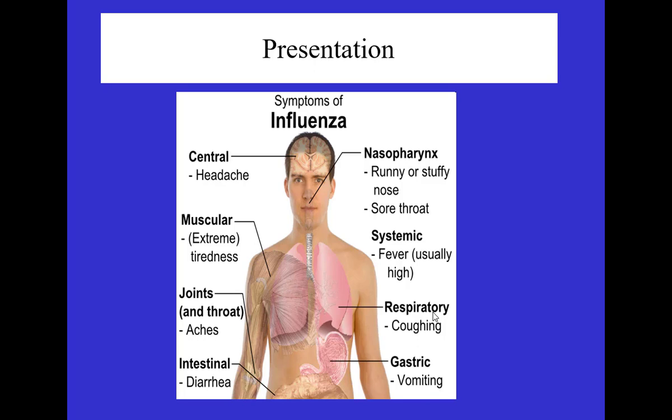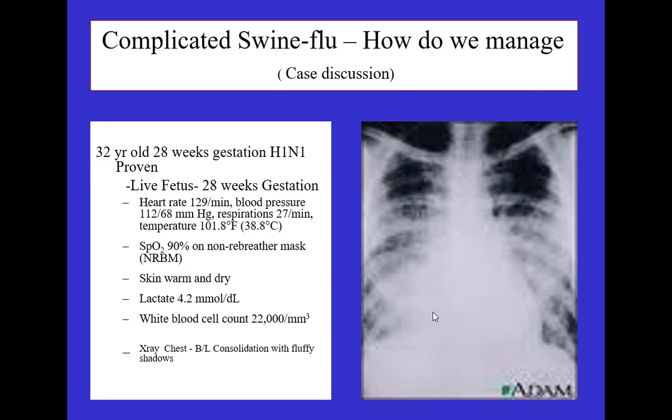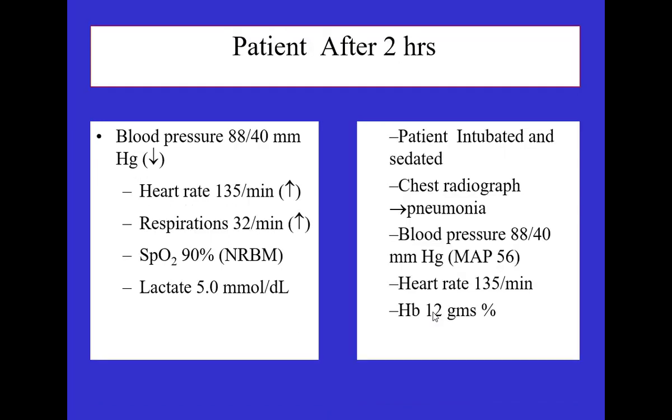This is how it can present in a diagrammatic representation, right? I think H1N1 is something everybody sitting in this room knows about: how they present, in which condition patients are coming and how you are managing them. This is how the X-ray picture looks. This is one case presentation, a patient coming with clinical deterioration and very quick X-ray deterioration. These confluent, fluffy shadows on the X-ray are worsening, and the patient presents with shock. With shock, the patient might need multiple vasopressors depending on the requirement, and the guideline is the same as per the Surviving Sepsis Campaign guideline to manage shock and those vasopressors accordingly.